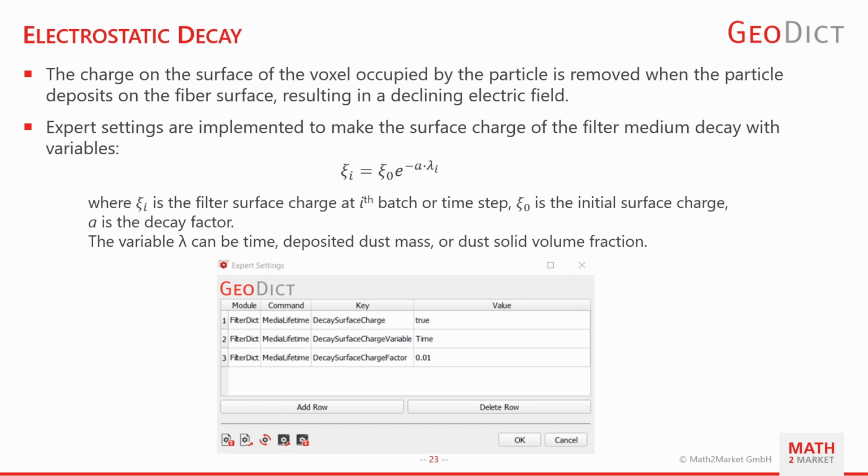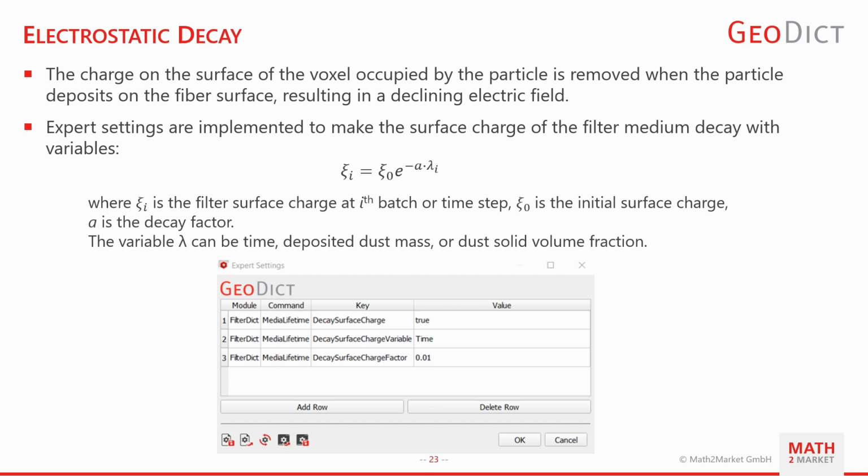That is the implementation of the electrostatic decay model. It's known that when a particle deposits on the fiber surface, the charge on the surface of the voxel occupied by the particle is reduced and removed, resulting in a declining electric field.